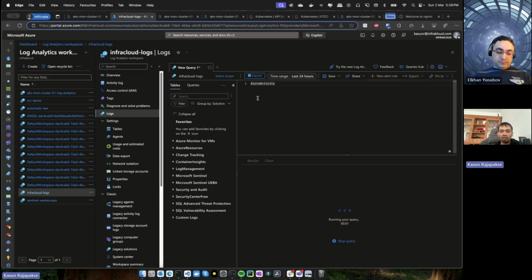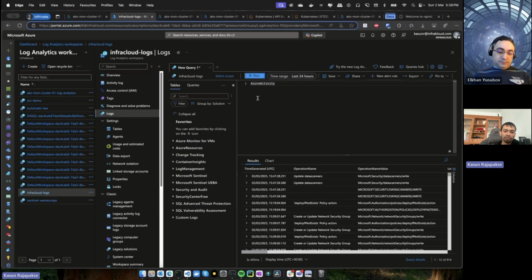That is related to the things that different people are doing to your Azure services, like updating services. You can send those logs to the Log Analytics Workspace as well. And if you are enabling diagnostic settings for different services in Azure, those diagnostic logs can also be sent to the Log Analytics Workspace, which will be helpful for troubleshooting.